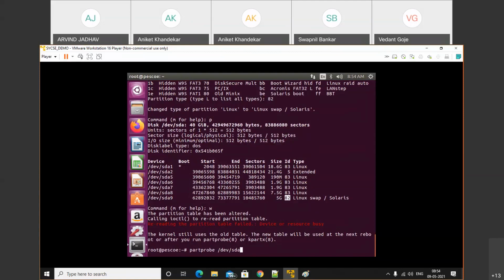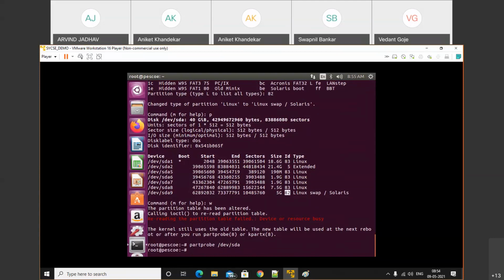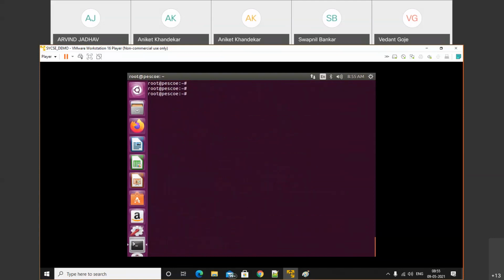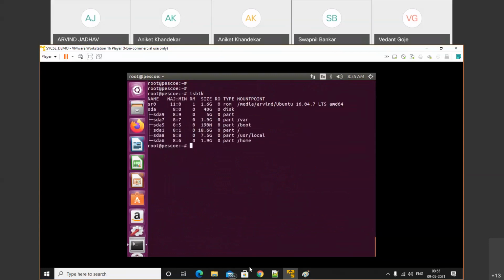SDA successfully created. Now just use the lsblk command. Here we have not added SDA9. We have created that SDA9, but it is not mounted. So let's format that disk.